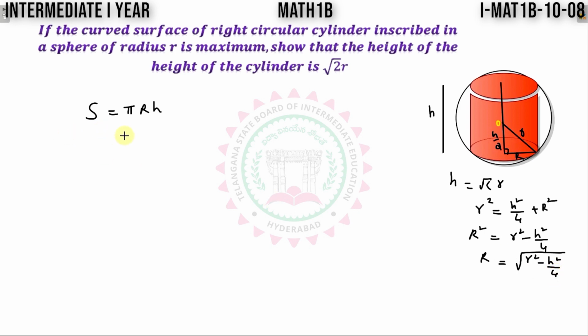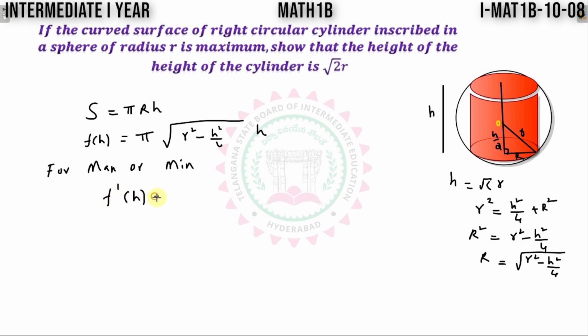Write down that value here. This is equal to pi capital R, capital R meaning r square minus h square by 4, into h. This is a function of h. Write down this as f of h here. Now for maximum or minimum, we know the first step, find out f dash h. So differentiate the term with respect to h. Pi is constant, and now use the product formula here, the UV formula.